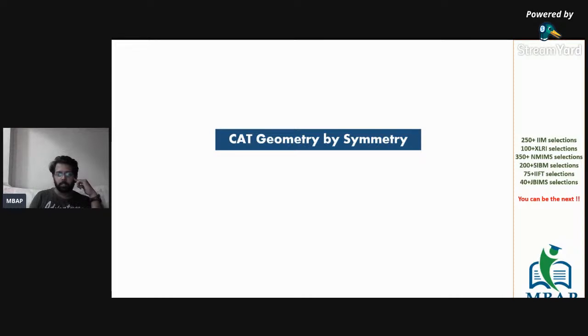The objective for today's session is simple. We'll see all the important types of questions which usually come in the management exam of CAT, and the objective for today is to solve CAT questions by symmetry. I repeat, we will solve questions which are technically based on CAT questions. We'll see the content of CAT geometry questions, but we'll see symmetry-based questions and pattern-based questions. And if given more time, if we can solve one of those questions, it's going to be good for you to learn something in today's session.